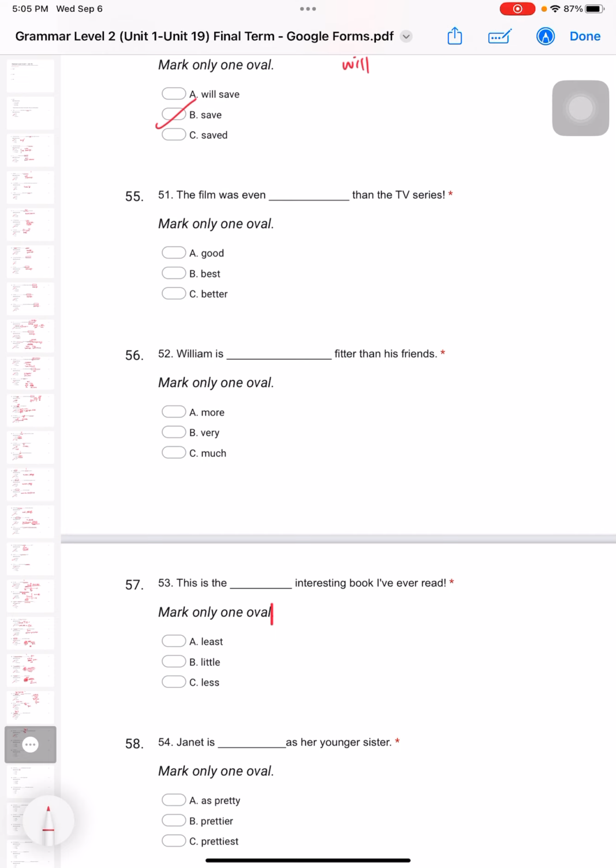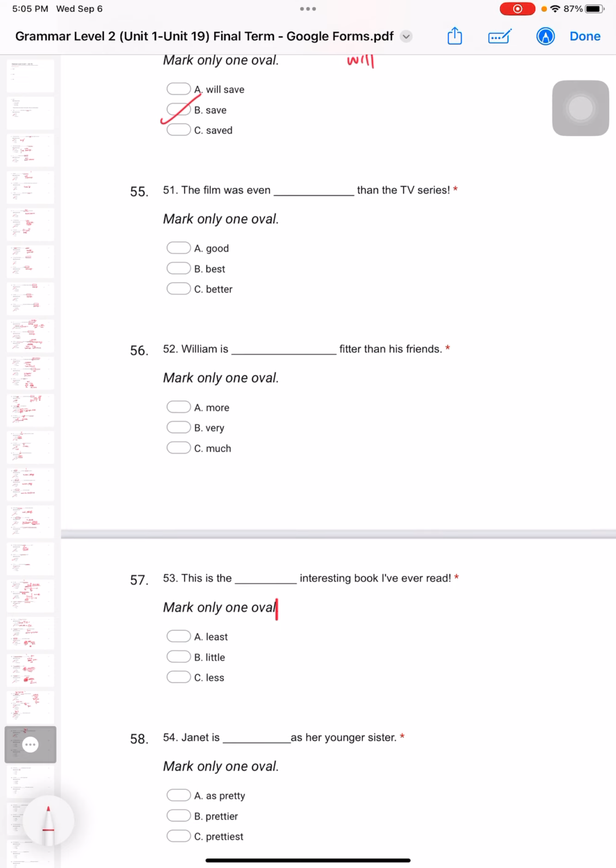The film was even worse than the TV series. So it's comparing right now. The film is comparing with the TV series. And this will keyword then, okay? So this one we're gonna use, because we are comparing two things, right? We're gonna use comparative adjective. So which one is comparative adjective? Yeah, it's better, not good and best. Best is superlative. 最好的, okay, better means 比较好的. 52.